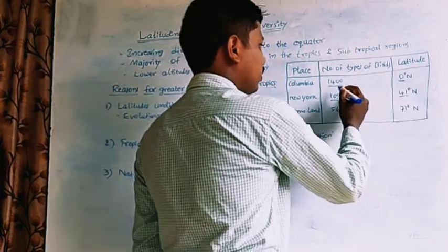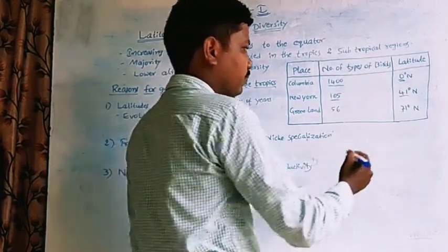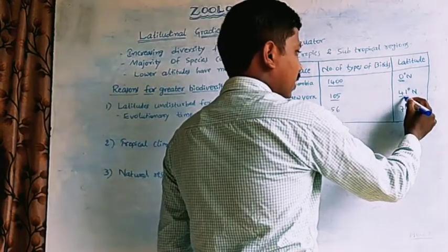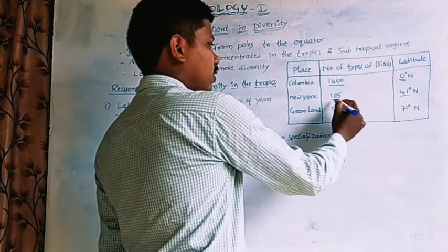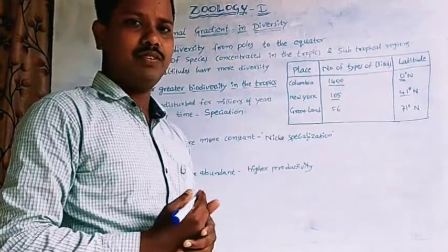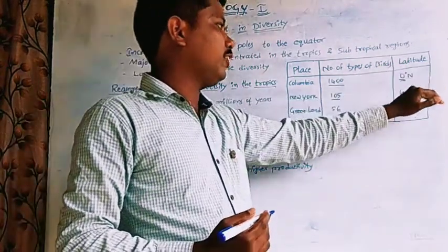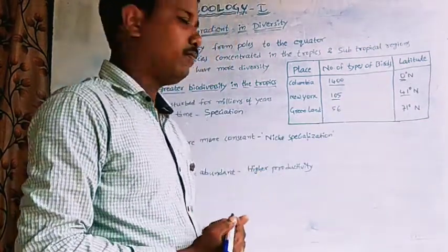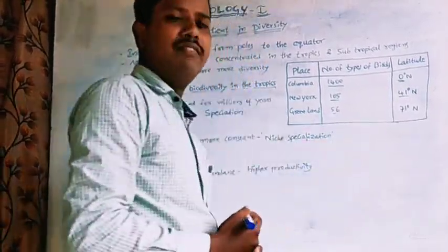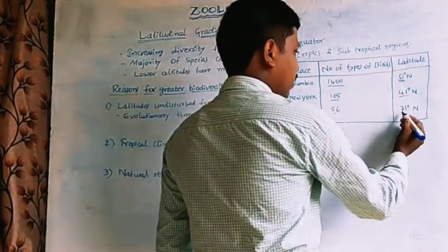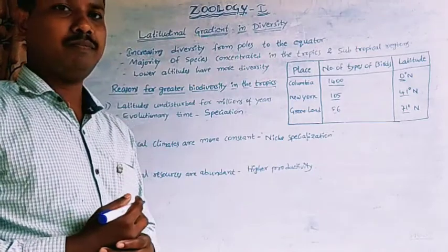Lower latitude consists of higher diversity of birds and higher latitudes have lower diversity of birds. The number decreases from lower latitude to the higher latitude. As well, Greenland consists of 56 types of birds, which is at 71 degrees latitude.